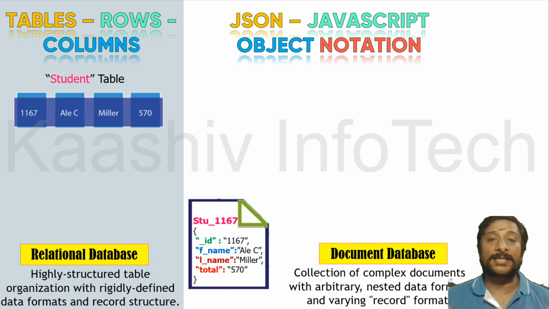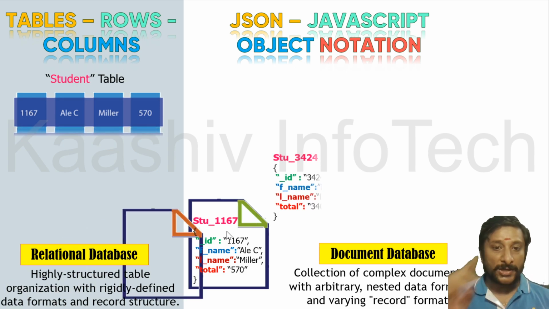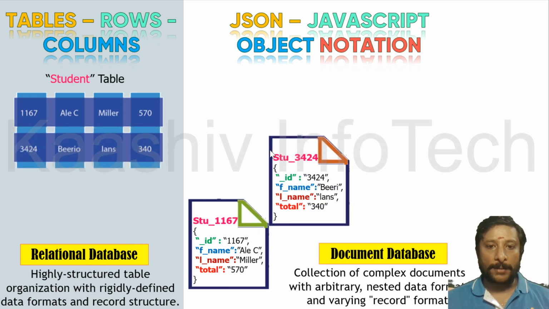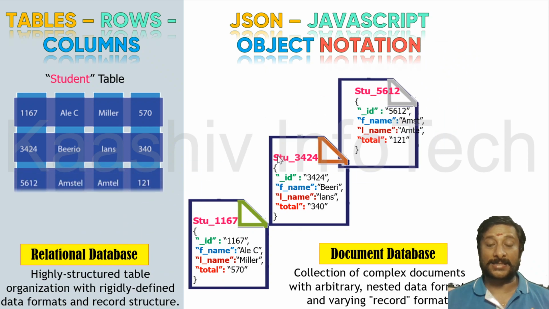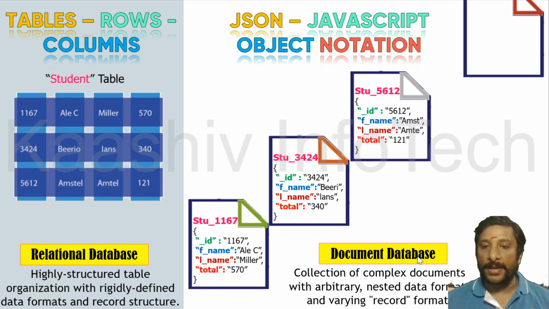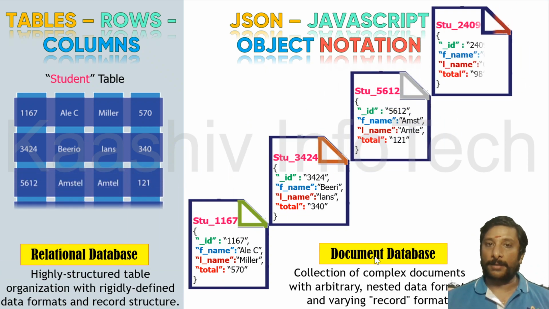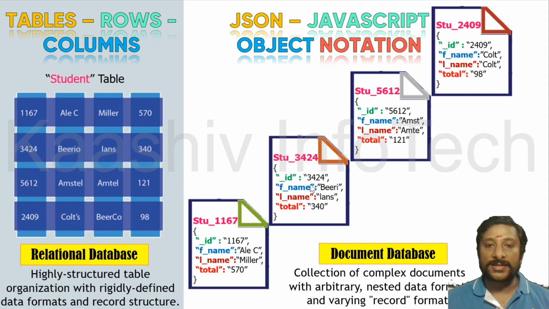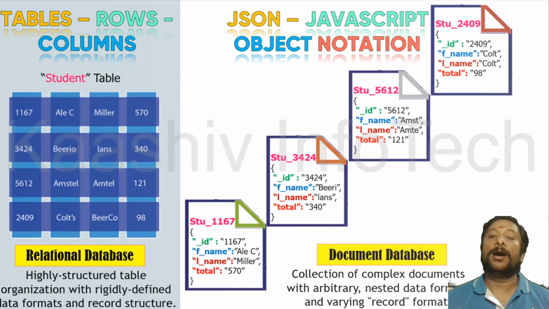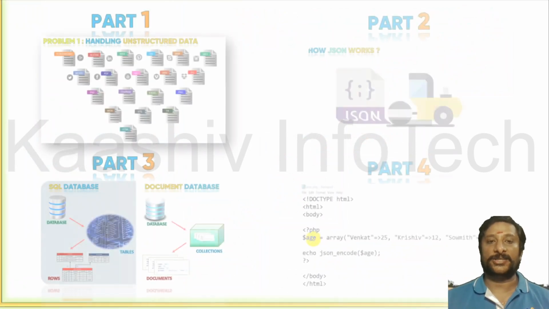This is a specialized way of storing your data. You have the table here, 1167 Alice Miller 570. This particular data you are able to store as an individual document. Every row can be stored as a document, and this is called a document database. The way of storing in this specialized format is called JavaScript Object Notation.